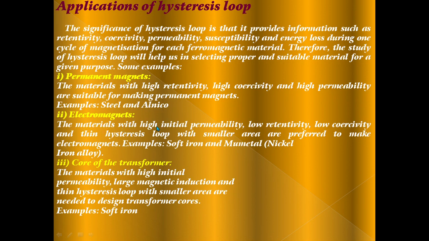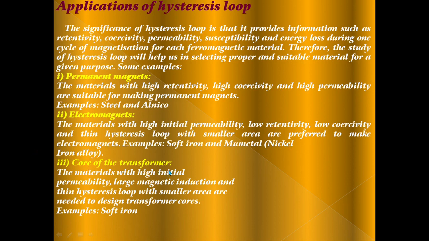Electromagnets: materials with high initial permeability, low retentivity, low coercivity and a thin hysteresis loop with smaller area are preferred to make electromagnets. Example: soft iron and mumetal, a nickel iron alloy.